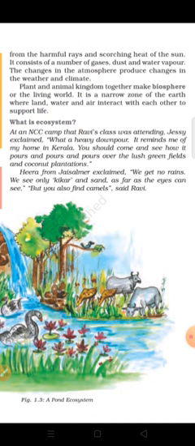And it contains a number of gases, dust, water, and vapor. The changes in the atmosphere produce change in the weather and climate.